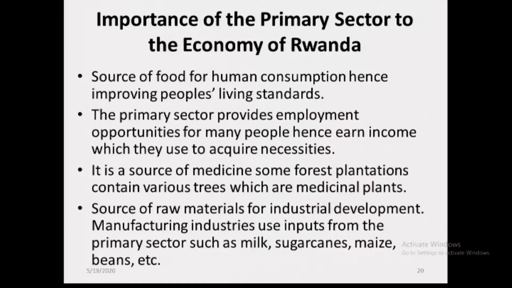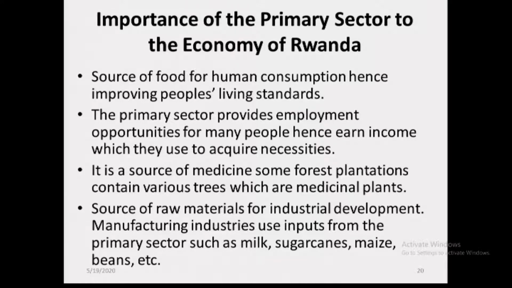We said it provides employment opportunities to the people. For example, if you set up livestock farming, you need to employ some people to help you graze your animals, to help you take milk to the dairy. Those people, you will give them jobs. So it is a source of employment opportunities.